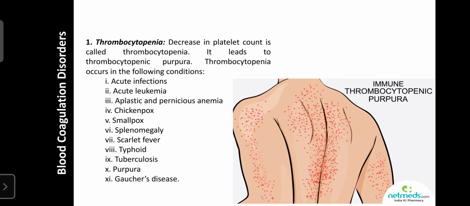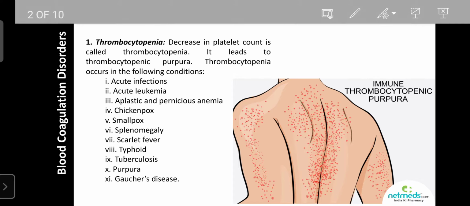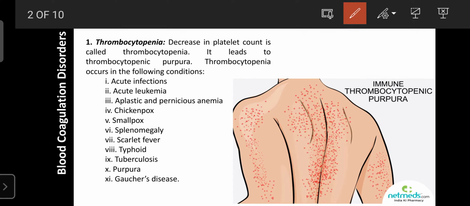So the first condition regarding blood coagulation disorder is thrombocytopenia. The ending penia indicates some deficiency. Thrombocytopenia means a deficiency of platelets in our body. You already know the normal platelet count in our blood is 2 to 3 lakhs, or 2 to 4 lakhs. If it is less than 1 lakh, that condition is known as thrombocytopenia.